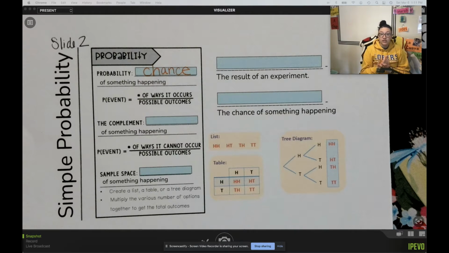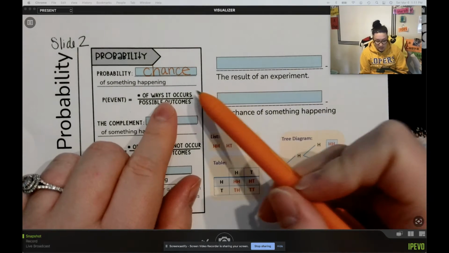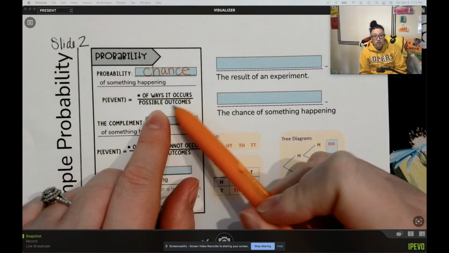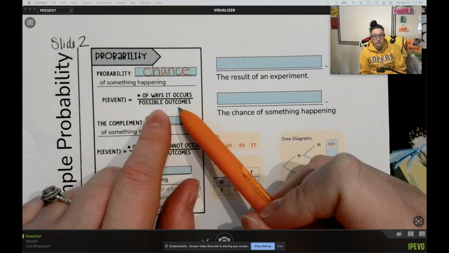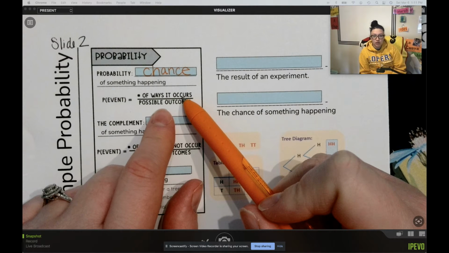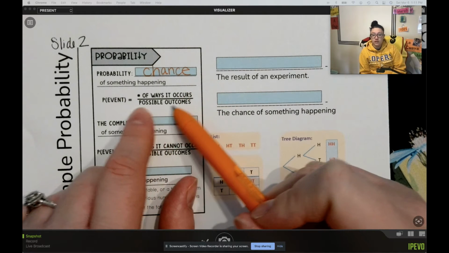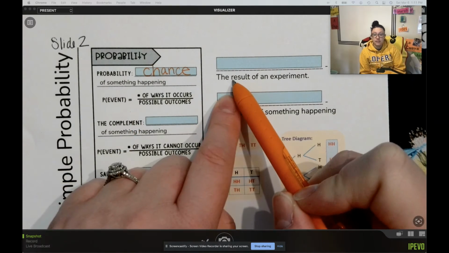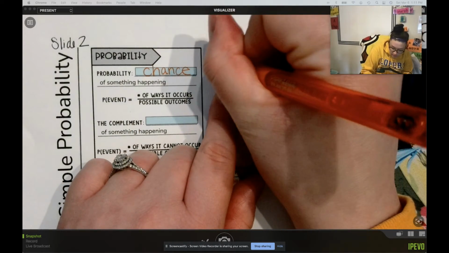The way that we calculate probability is the number of ways that something can occur over the total possible outcomes. The way that something, whatever we're looking for, can occur or happen, over the total number of outcomes. The outcome is the result of an experiment.